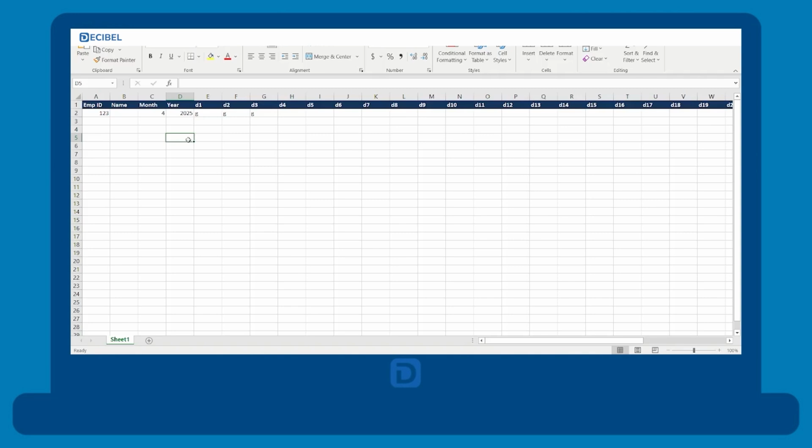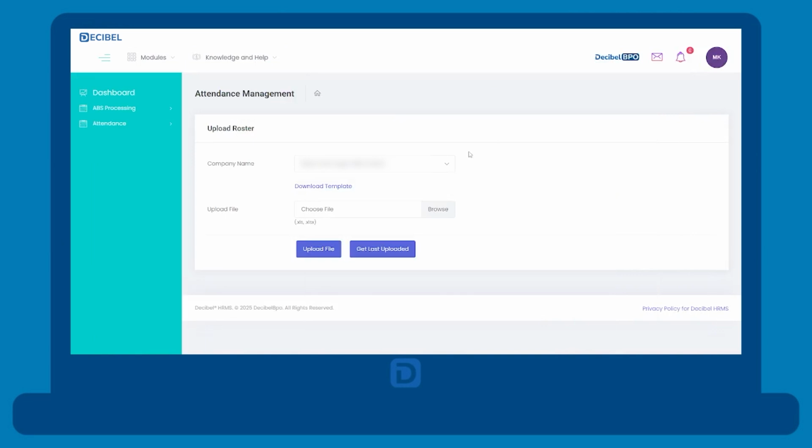After filling in the required information, save the Excel file. Navigate to Upload File. Click on Browse. Select your saved Excel file and click Upload File. If needed, you can retrieve your last uploaded file by clicking Get Last Uploaded.